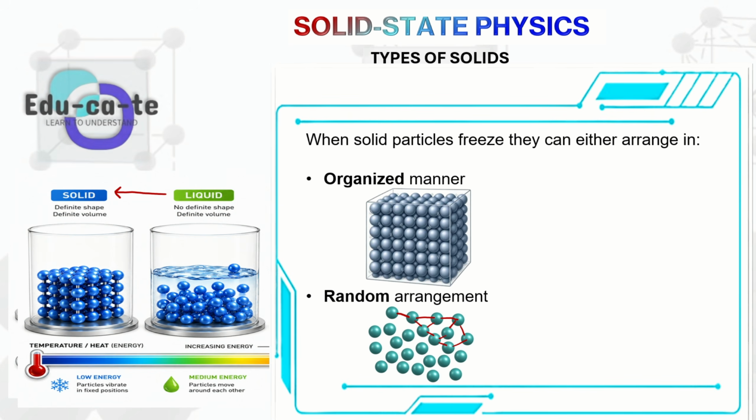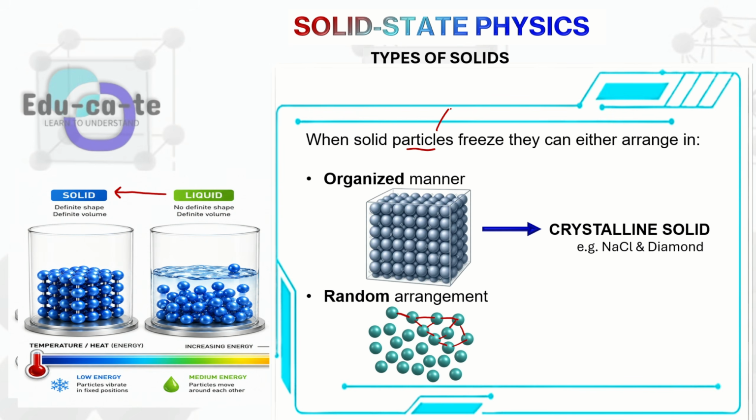So if your solid particles have frozen in an organized manner, we form a crystalline solid. A crystalline solid is a solid in which the particles, and remember, the term particles in this context can refer to atoms, molecules, or ions.